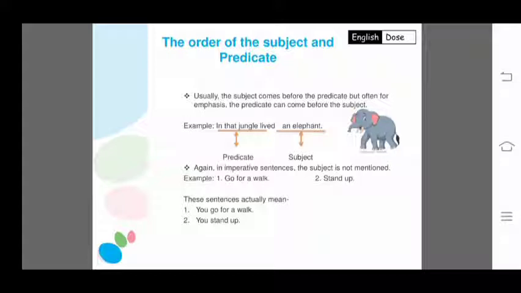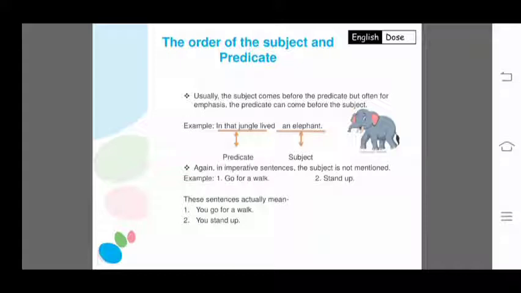Let's see the example. In that jungle lived an elephant. So in this example, about whom are we speaking? About an elephant. Is an elephant the first part of the sentence? No, not at all. It is placed at the end of the sentence.